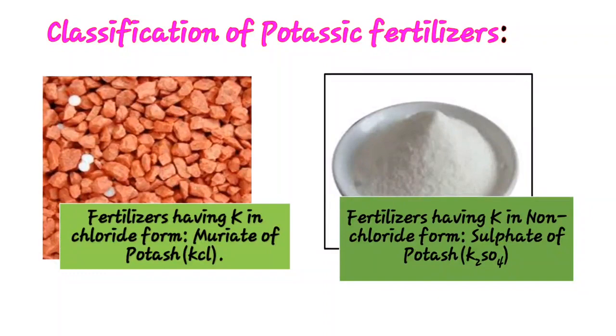Then the first class, that is fertilizer having potassium in chloride form, muriate of potash, is cheaper than all other fertilizers and it is extensively used by cultivators throughout the world, okay. So muriate of potash is the one mostly used commercially by farmers, okay.